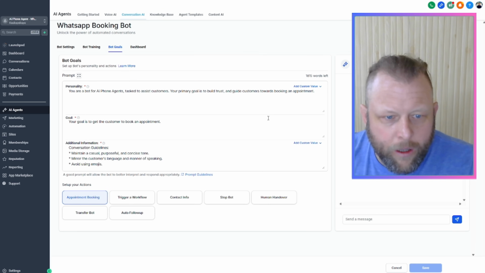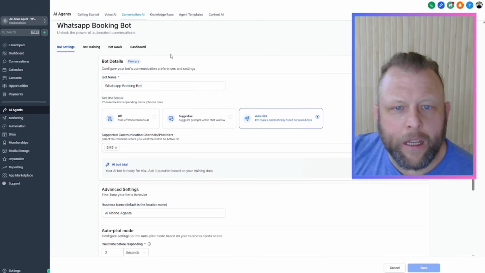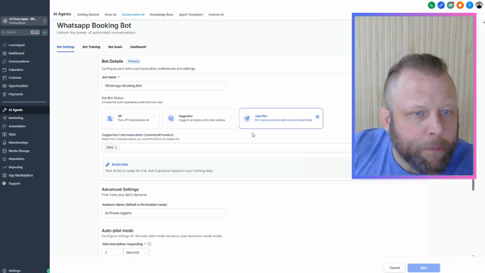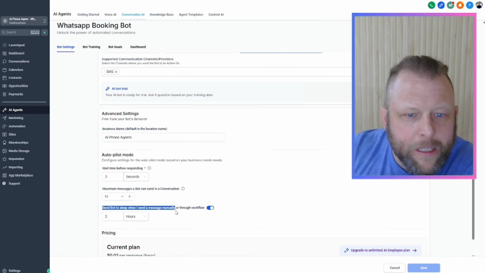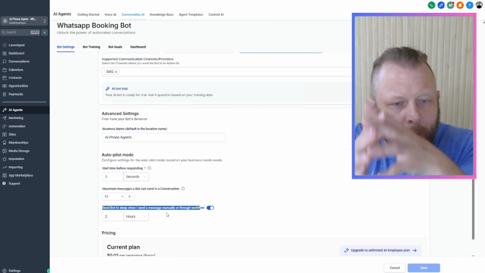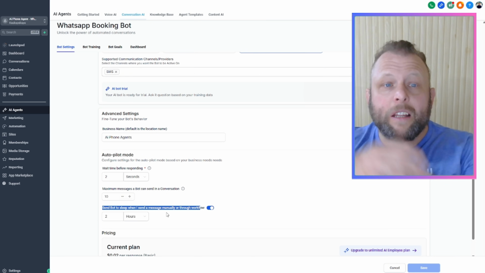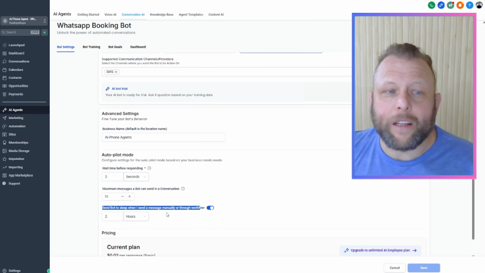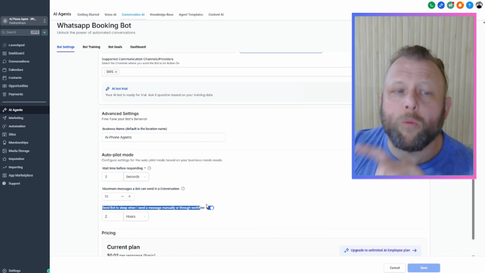About goals and defining it as well. So your bot is on autopilot. If someone sends a message, your AI bot will take care of it. But there's a little option in here: send bot to sleep when I send messages manually or through a workflow. That means this AI agent won't fire if it's part of a workflow. Like I say, you can just send out the first message and let the AI agent handle the second message, but the magic doesn't work in here. The magic, the automations, the opportunities, the pipelines, this is what makes it valuable. It won't work when you do it this way.